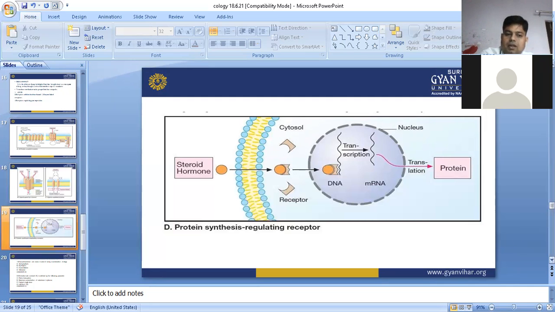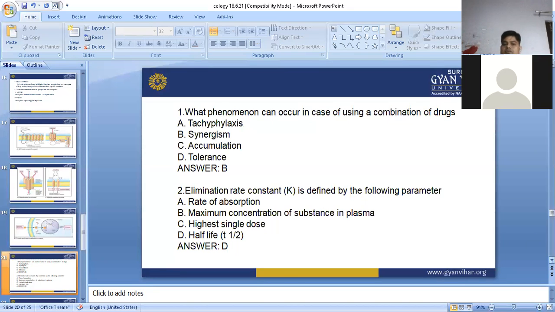And now we would like to see some questions which are asked in the exams, multiple choice questions. What phenomena can occur in case of using combination of drugs? It is a very simple question. When we use a combination of drugs, there may be additive action, synergistic action, or antagonistic action. Then the option is synergistic.